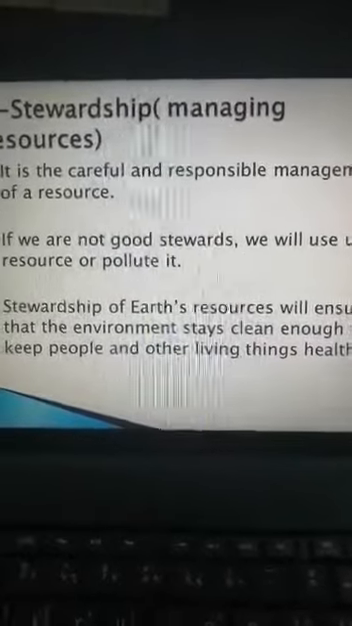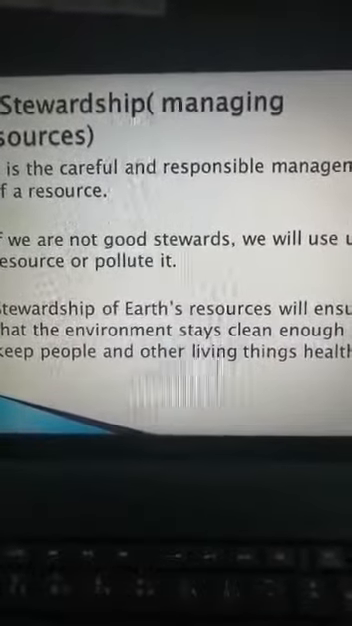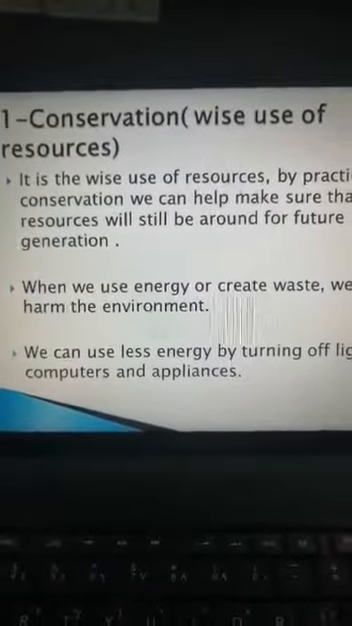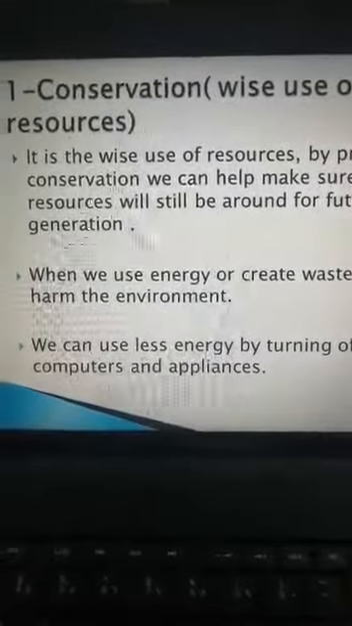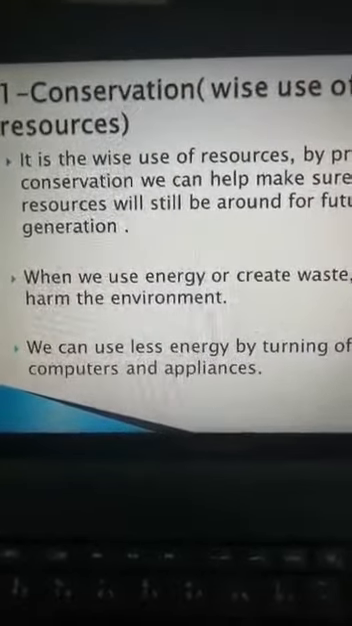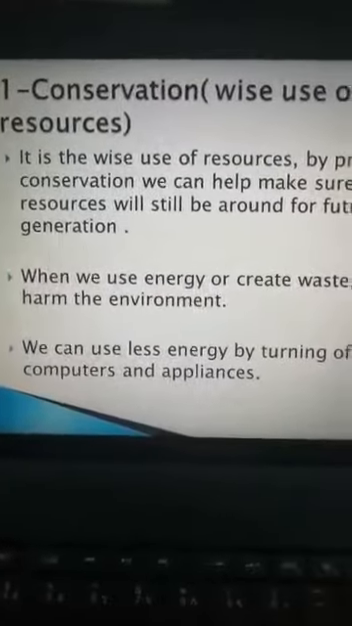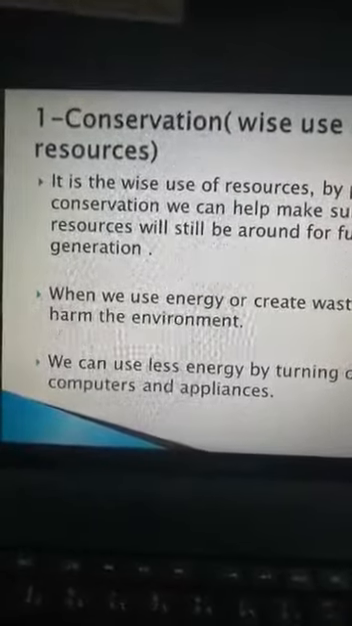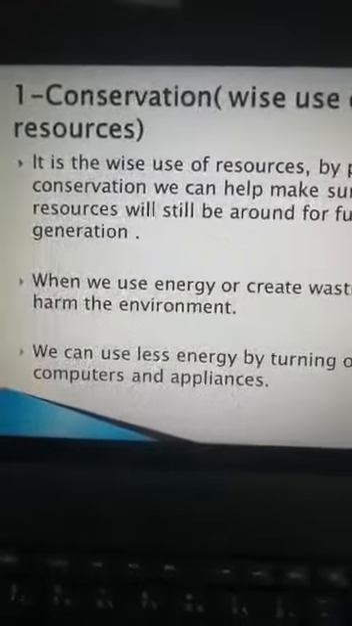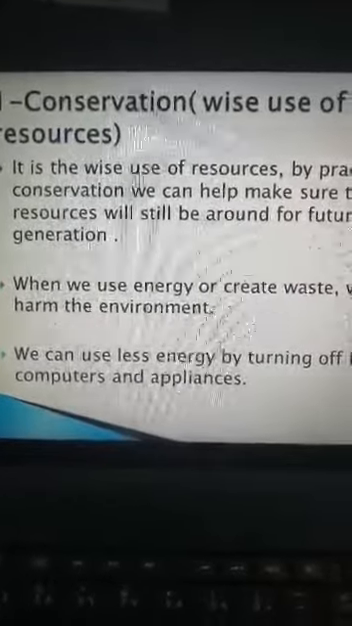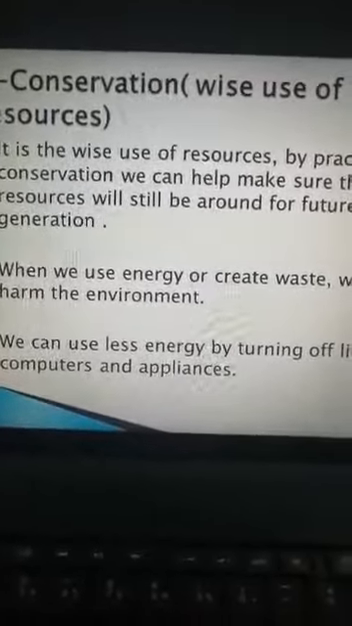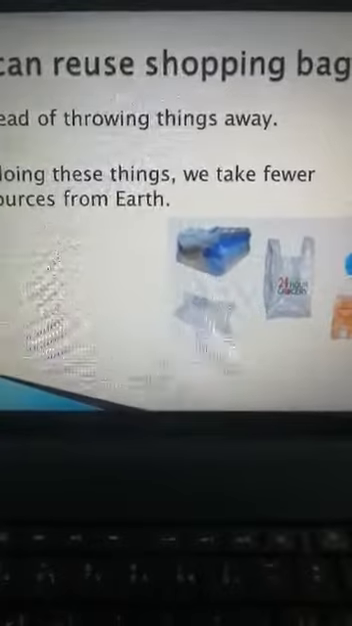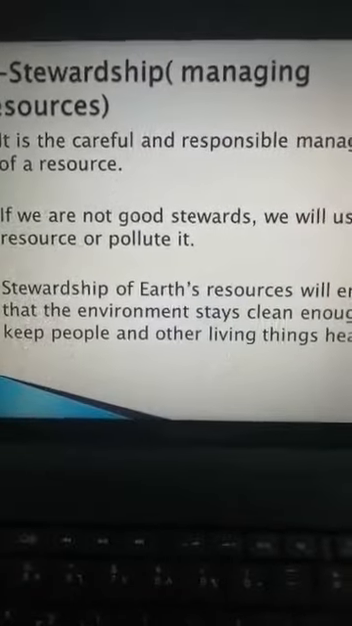So what is the difference between stewardship and conservation? Conservation is the wise use of resources. By practicing it, we can help make sure that resources will still be around for future generations. What are the steps to conserve our Earth's resources? We can use less energy by turning off lights and computers, and we can reuse shopping bags instead of throwing them away.